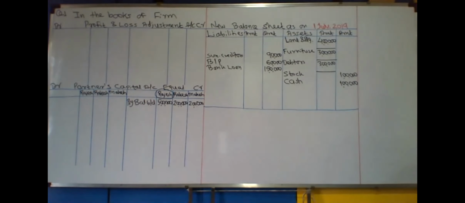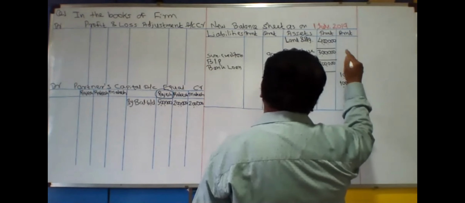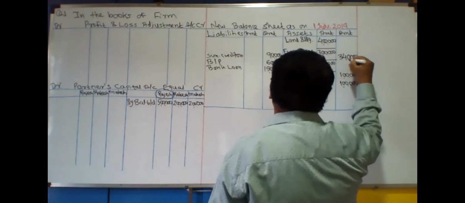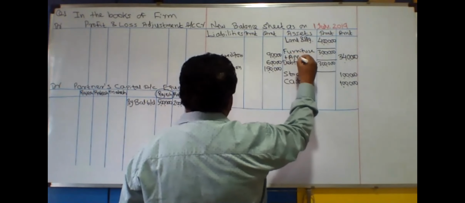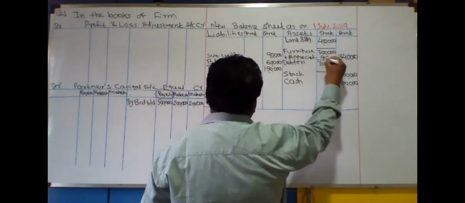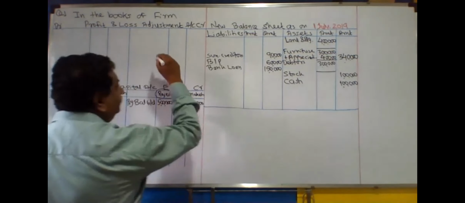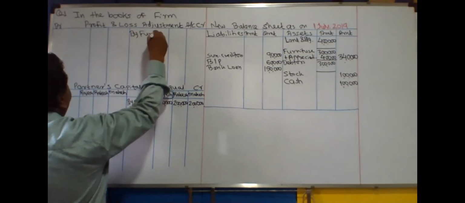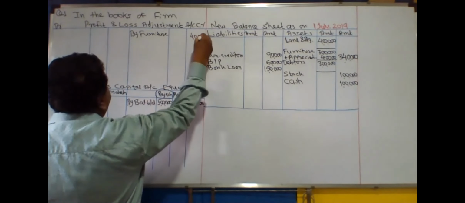furniture should be adjusted to the market value 3,40,000. That means we have to adjust the furniture to the market value. What is the market value of the furniture? It is 3,40,000 and what is the old value? 3 lakhs. There is appreciation of 40,000 rupees. Appreciation in the value of furniture is 40,000 rupees, to be recorded in the profit and loss adjustment account, the credit side, by furniture.